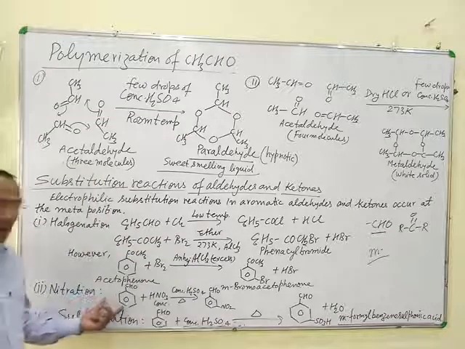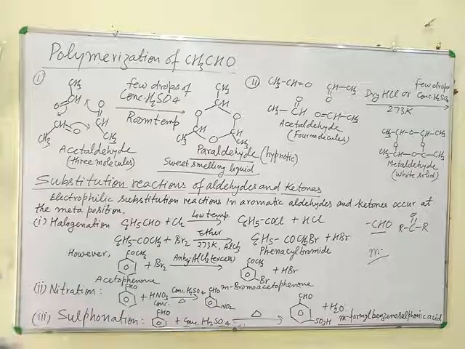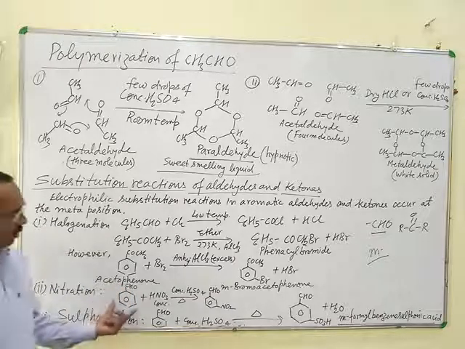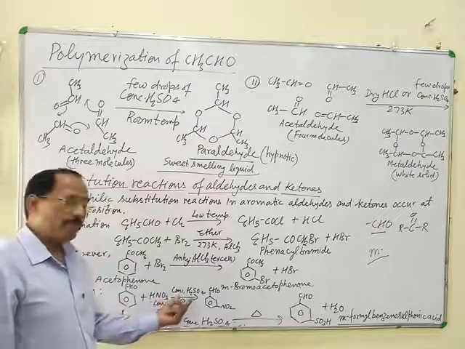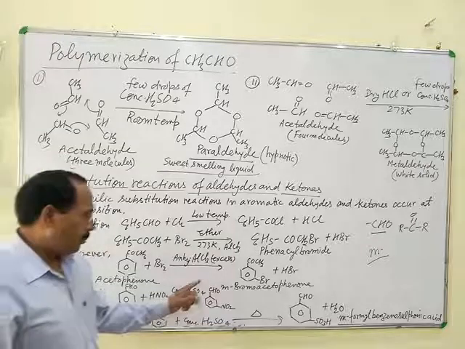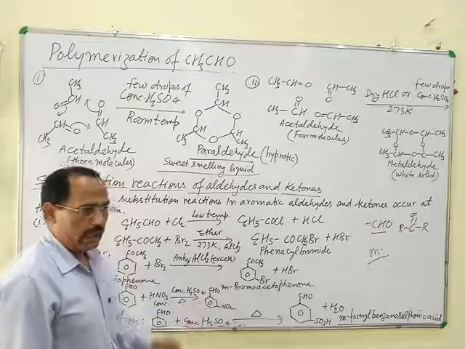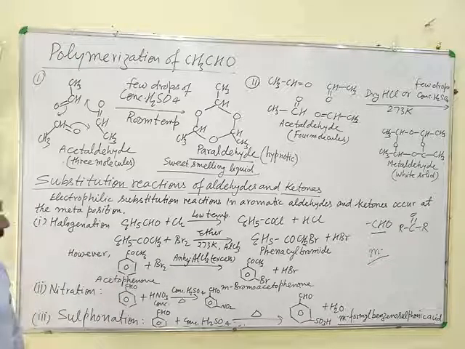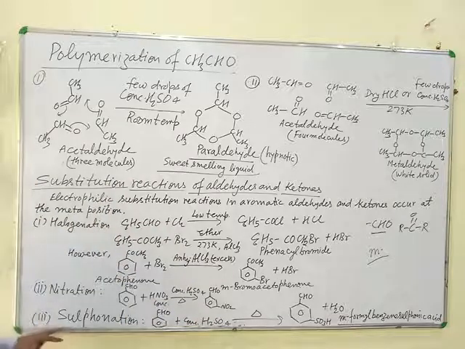Nitration of aromatic aldehyde and ketone mainly takes place at the meta position due to the meta-directing nature of the carbonyl group. For example, when benzaldehyde is nitrated with concentrated nitric acid in the presence of concentrated sulfuric acid, then meta-nitrobenzaldehyde is obtained. Similarly, if acetophenone is nitrated, then meta-nitroacetophenone will be obtained.